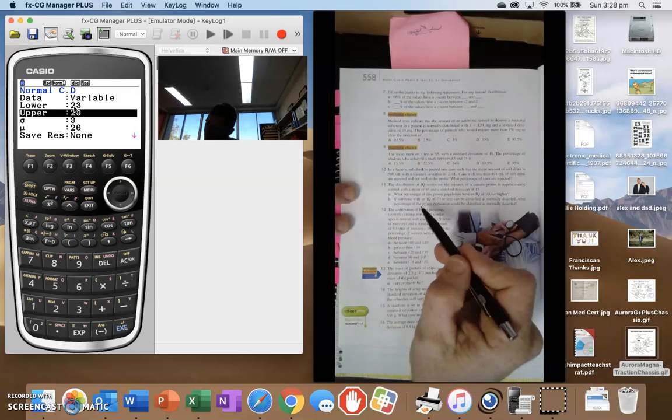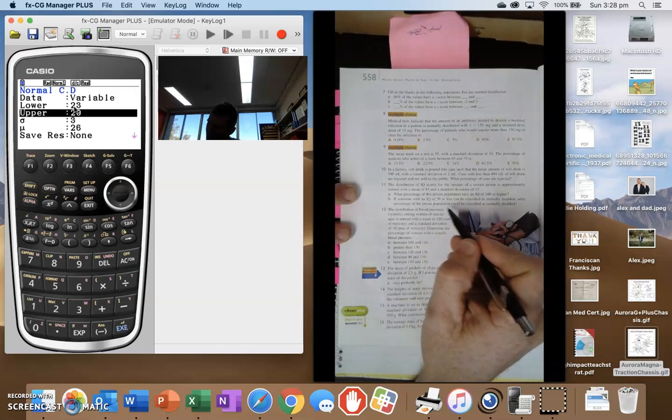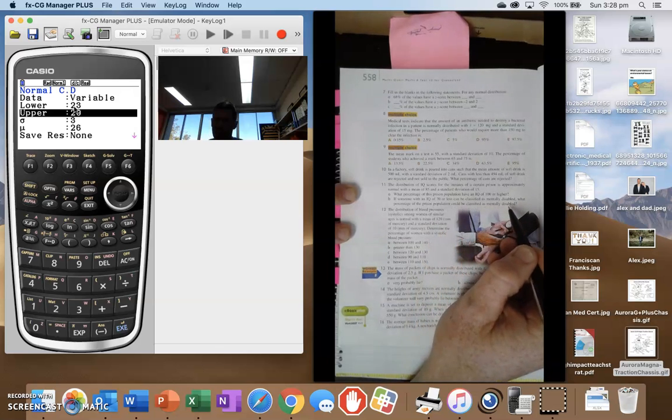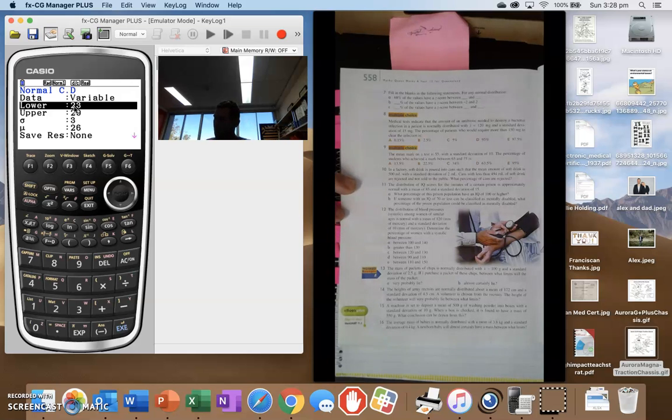Okay, second one, if someone with an IQ of 70 or less can be classified as mentally disabled, what percentage of the prison population can be classified as mentally disabled? We're going to do the same thing, but the opposite. So the highest score is going to be 70. The lower is going to be lower than the lowest possible score. So we're going to go right down below 0. Okay, so what I'll do is I'll set this up and we'll keep going.